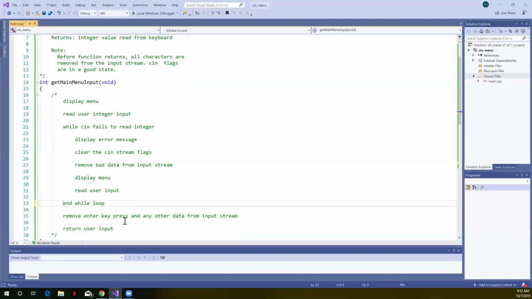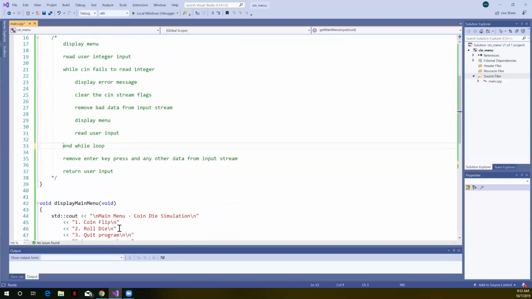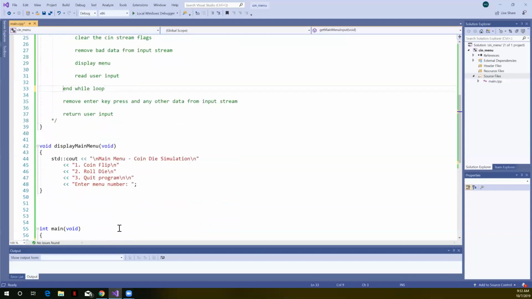You won't have any undue consequences in your program because there's garbage out there. We have totally cleared out that stream. After we do that, we will then return the user input. So that's key here, is we need to leave cin in a good state for any other function that needs to use it.